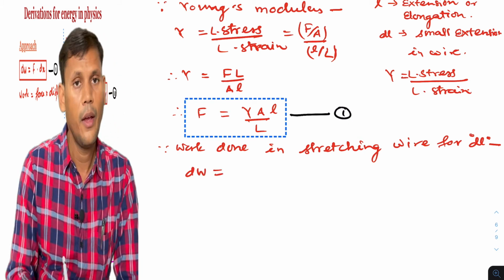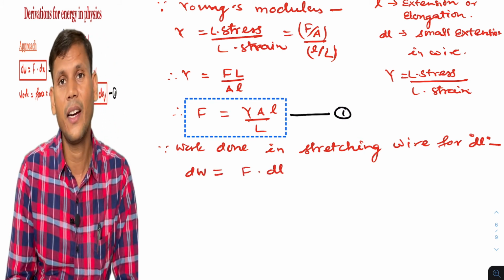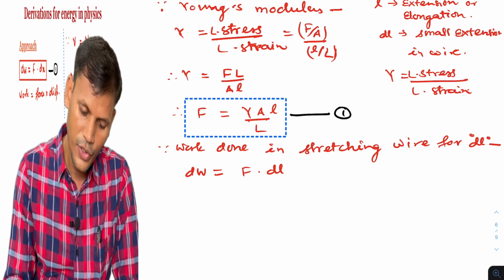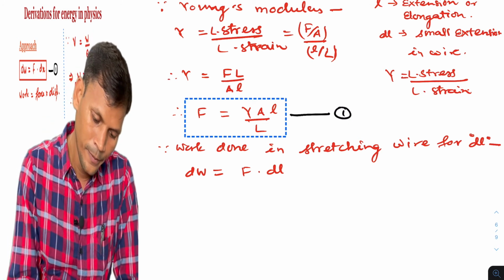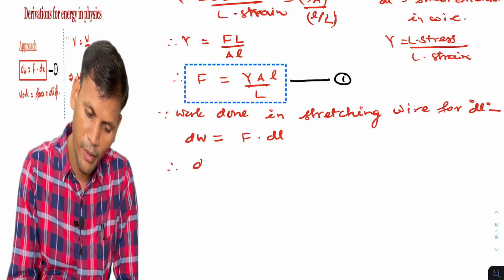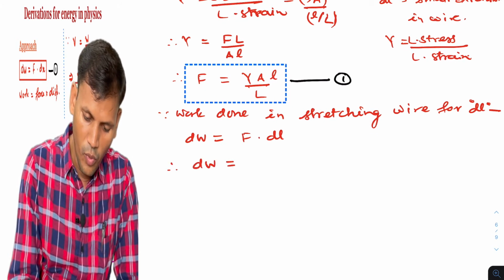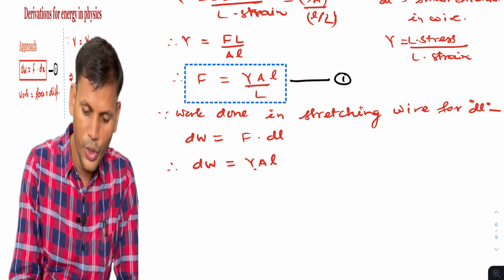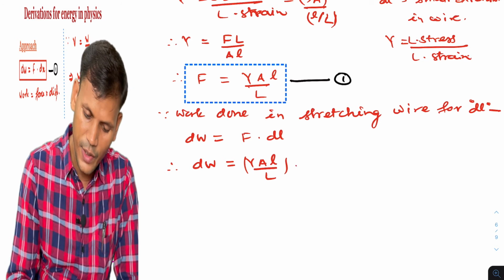I have not written it in terms of x; the increase in length is dl, a small increase in length. So small work done will be that one. Therefore dW will be, the value of F from equation 1, YA small l by capital L into dl, and this is work done.